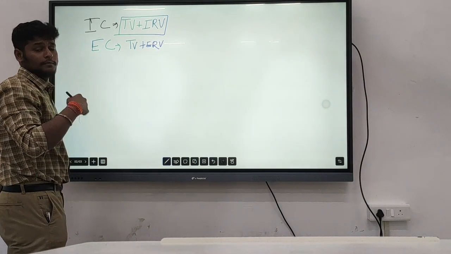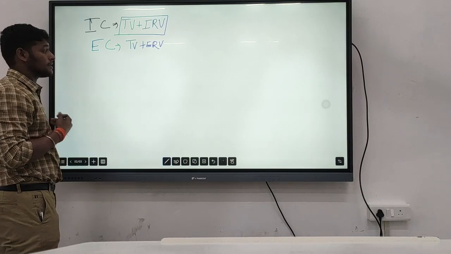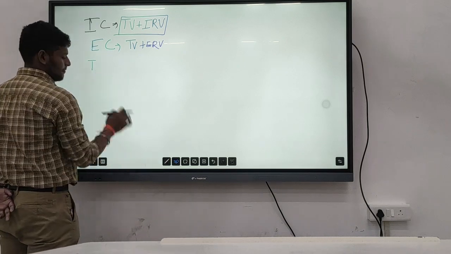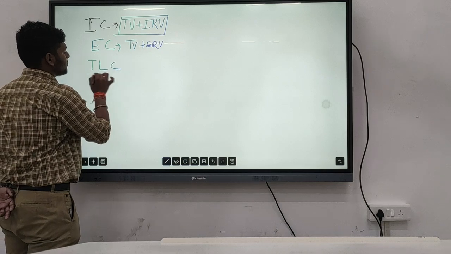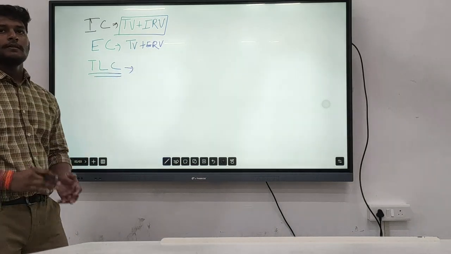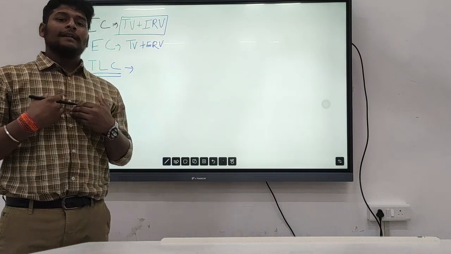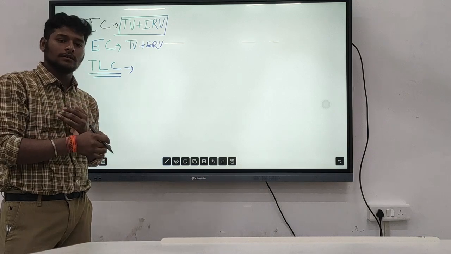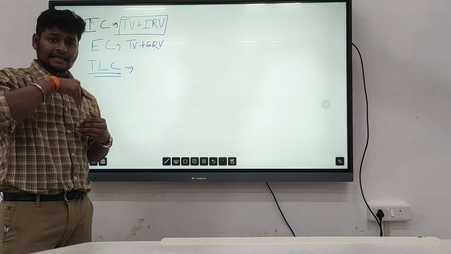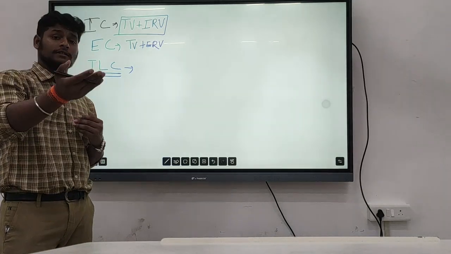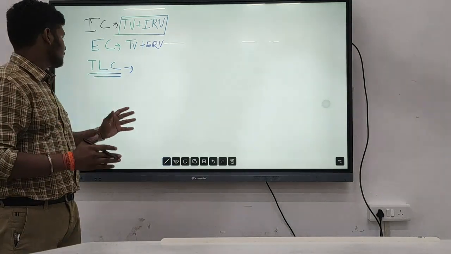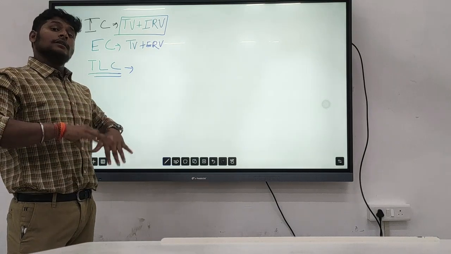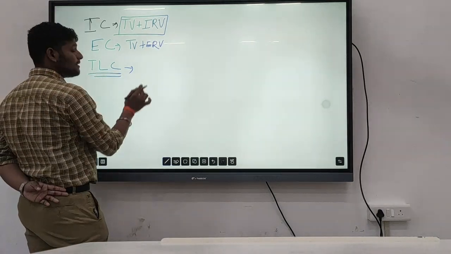Then there is our lungs' total lung capacity. What is the total lung capacity? It is the ability of a lung to hold air, the total amount of air, meaning the tidal volume, inspiratory reserve volume and expiratory reserve volume, all together. These are known as the total lung capacity, because our lung has the capacity to hold the air and also to remove the air.